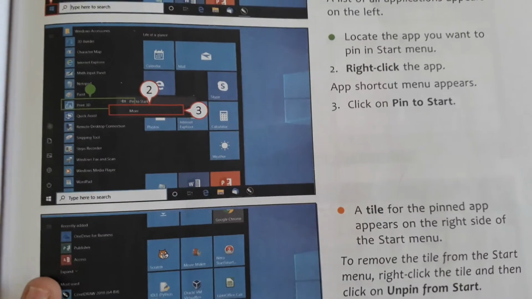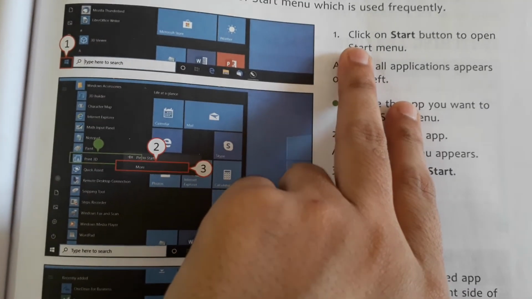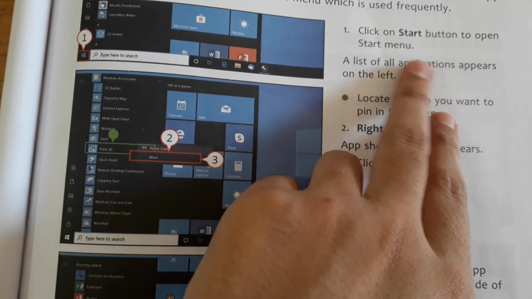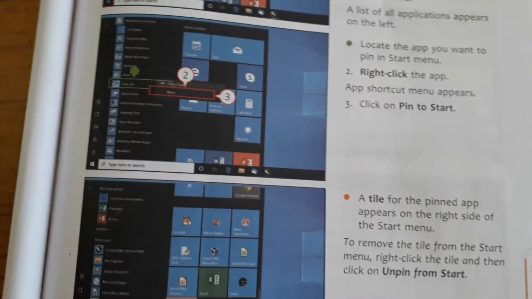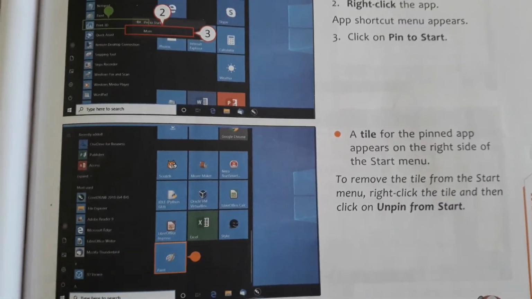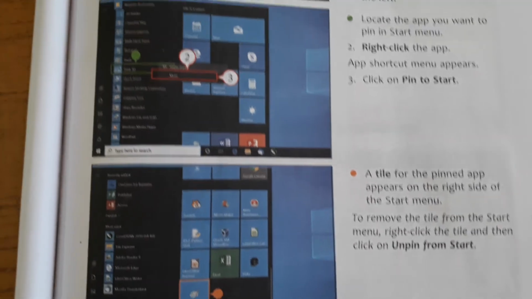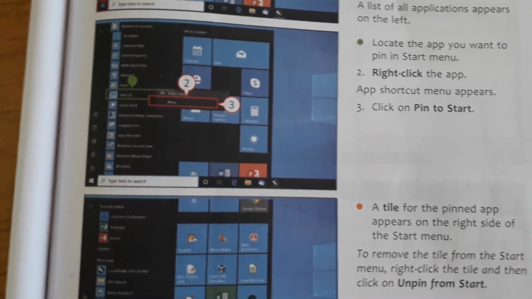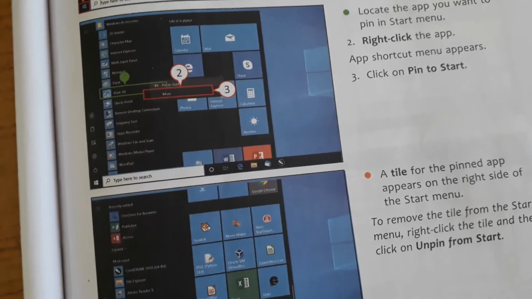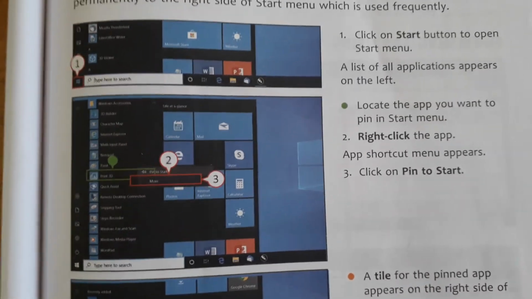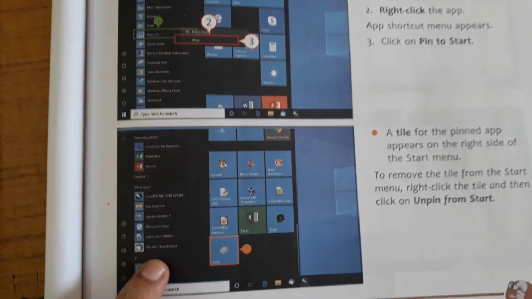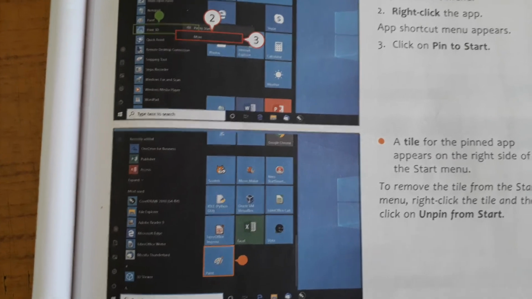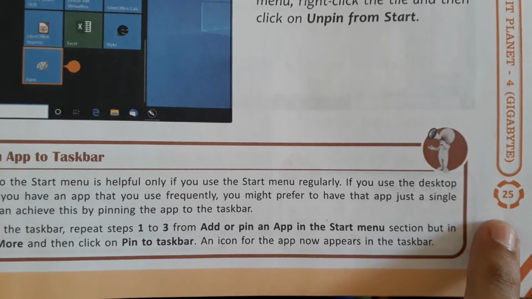So these steps are given here. Click on the start button to open the start menu, and these we did in practical. If you have any kind of doubt, you can ask me anytime. I showed you each and everything, practical and theoretical also. If you have any doubt, or your app or functions are not working, you can ask me anytime. And this is the whole work of Windows 10. Half of the chapter we will do in the next class. Today we did till page number 25.